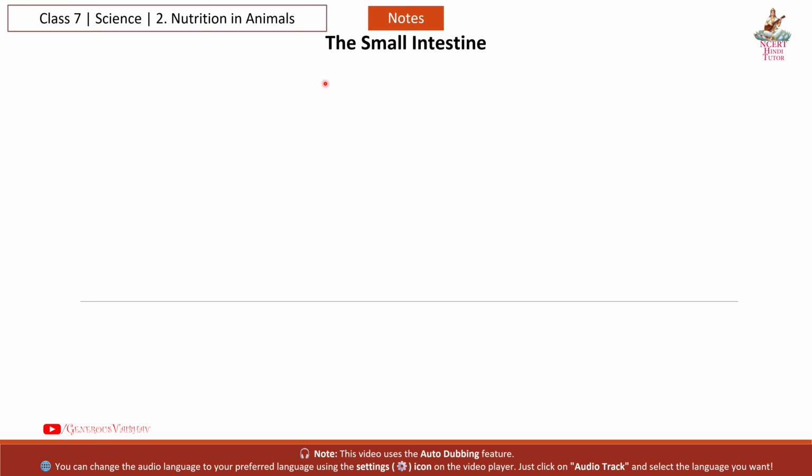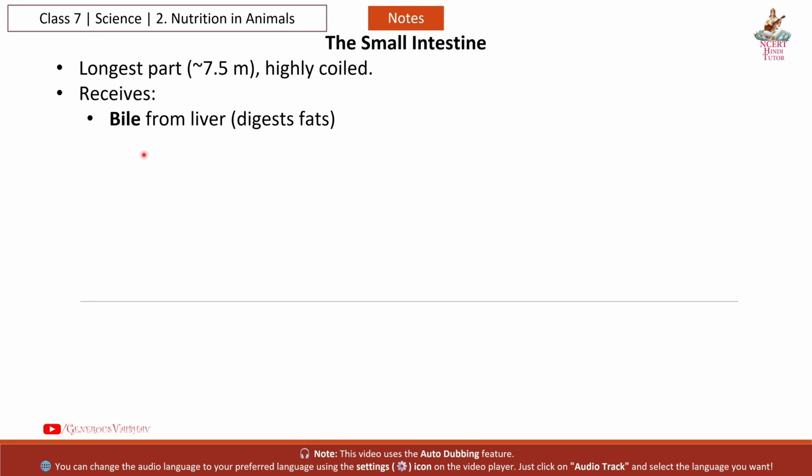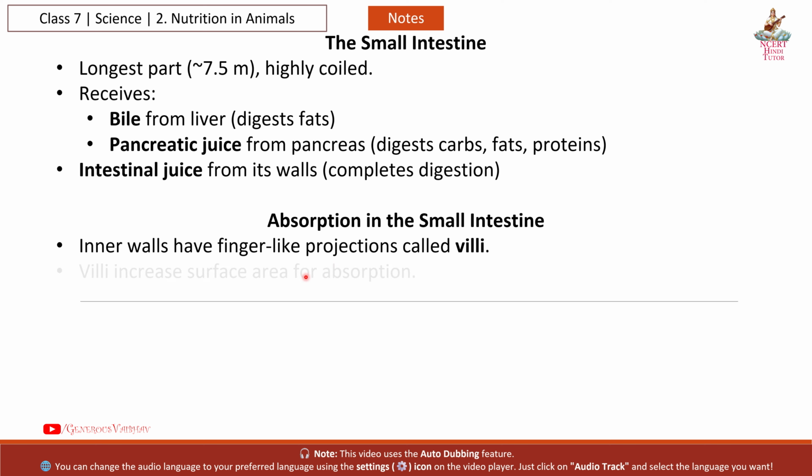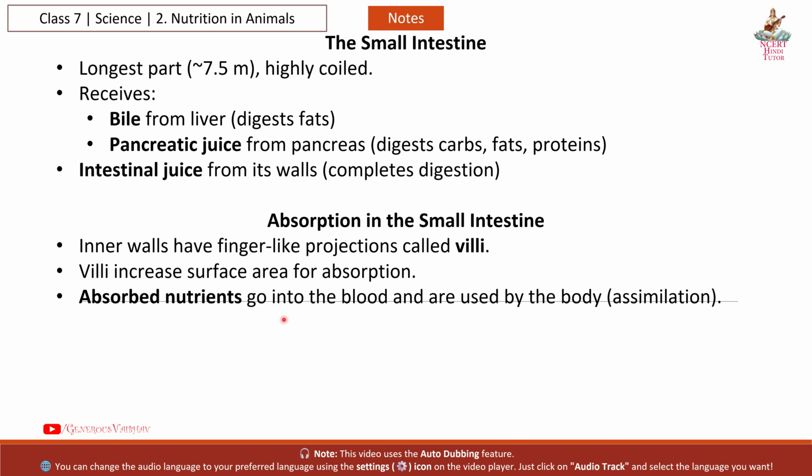Next, the small intestine, the longest part, approximately 7.5 meters, highly coiled. It receives bile from the liver, which digests fats; pancreatic juice from the pancreas, which digests carbs, fats and proteins; and intestinal juice from its walls, which completes digestion. Absorption in the small intestine. Inner walls have finger-like projections called villi. Villi increase surface area for absorption. Absorbed nutrients go into the body and are used by the body.